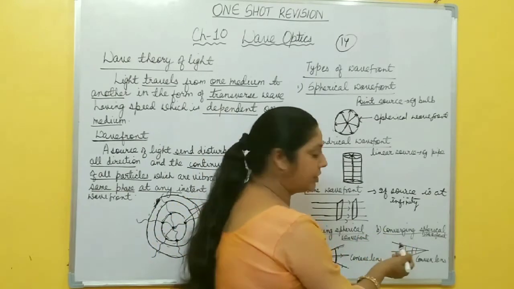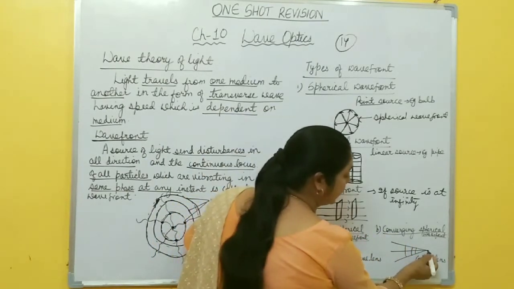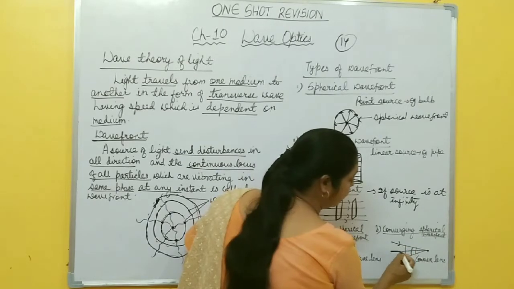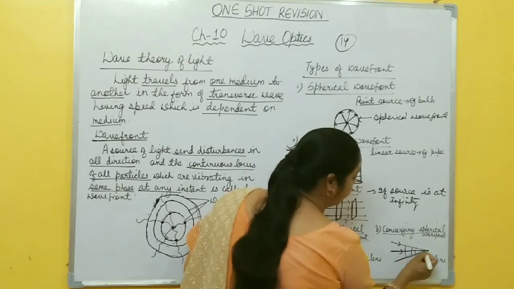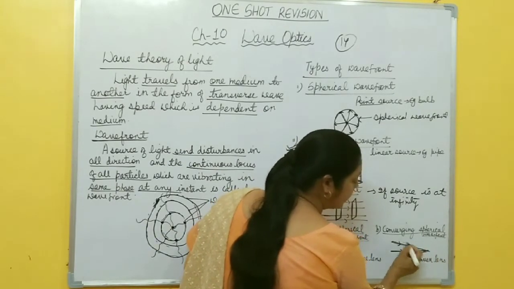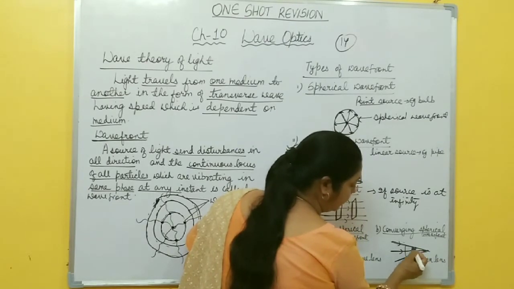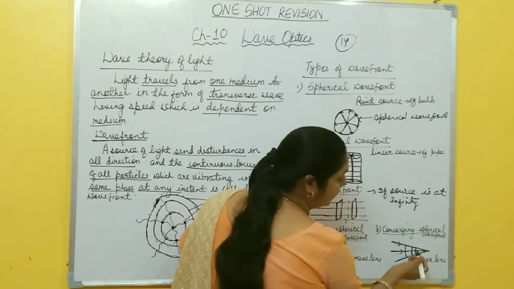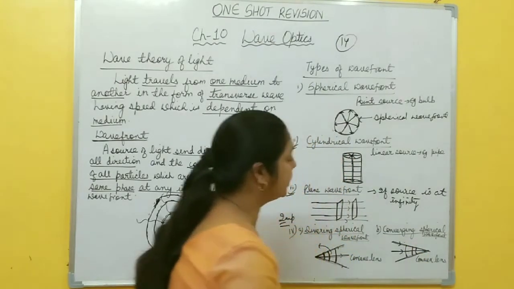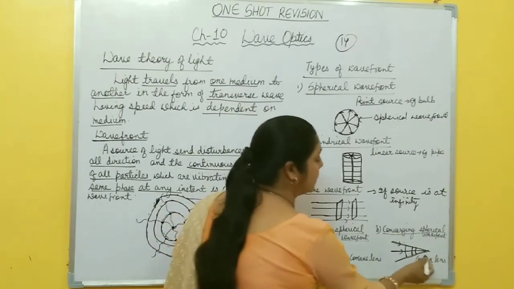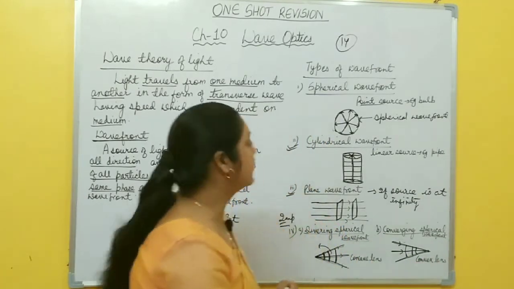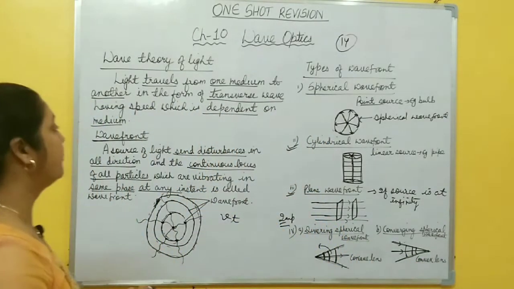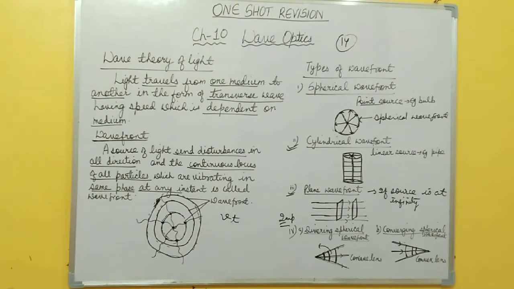Next one, converging wavefront. You know all the particles converge at one point. In this case, if you draw wavefront, all the particles which are vibrating in the same phase, you get what type of wavefront? Converging spherical wavefront, and this is only produced with the help of convex lens. So these are different types of wavefront. Hope you understood: what is wavefront, what are different types of wavefront. Okay, please take a screenshot of this one.